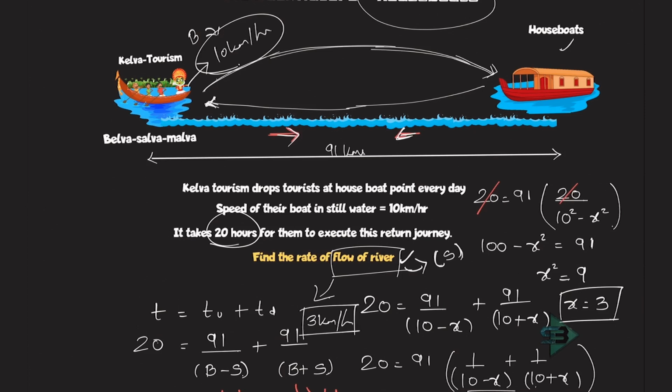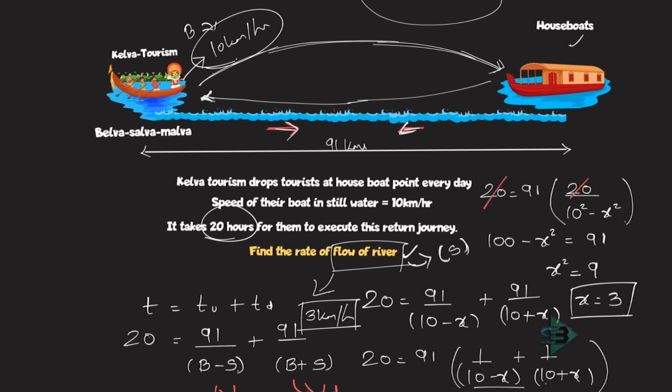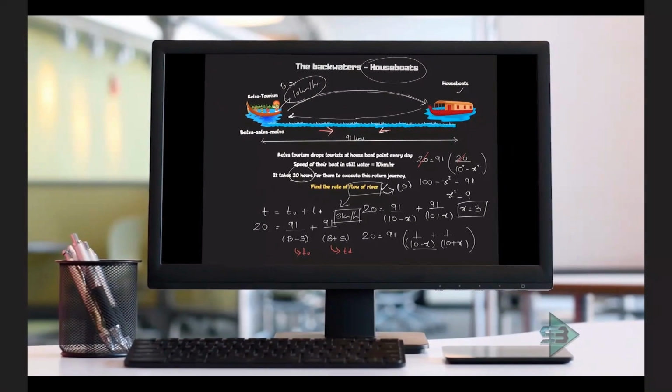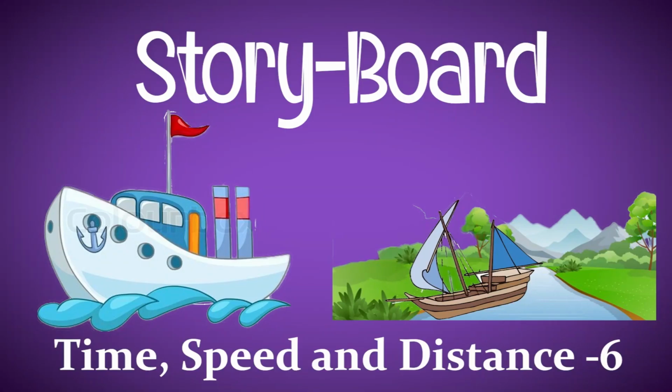So how do you deal with such problem? Just do what is being asked to you. In this case, I didn't know the flow of the river, but I didn't even want to know the flow of the river, because I know once it will go upstream and the other time it will go downstream. And all I was given was a total time for upstream and downstream, and that is how I executed the problem, by using the total time of upstream and downstream. That's it, and I have the answer as rate of flow of river is nothing but 3 km per hour.